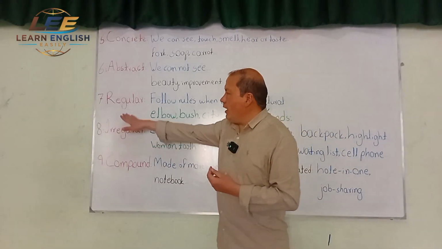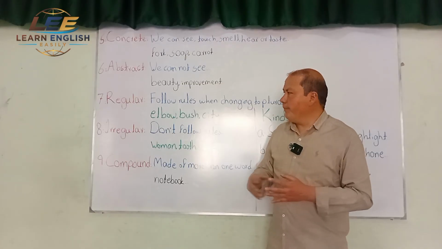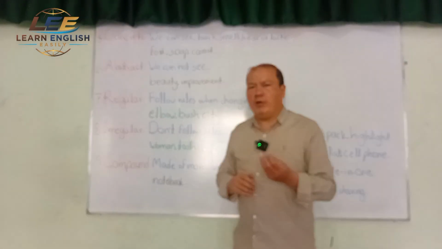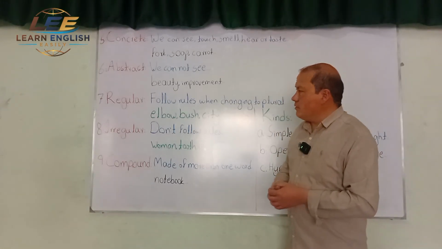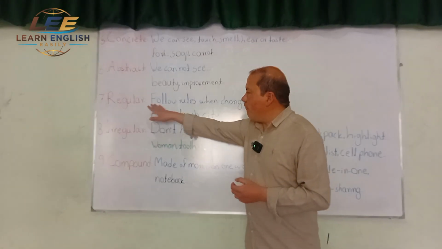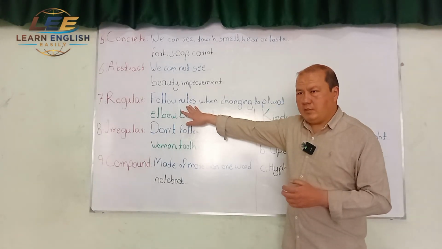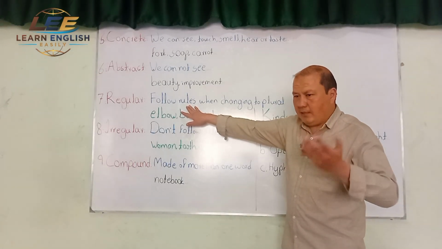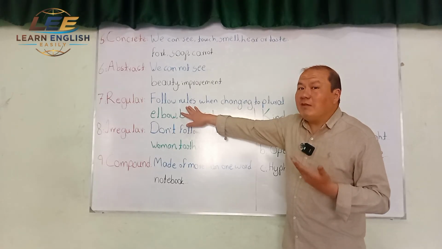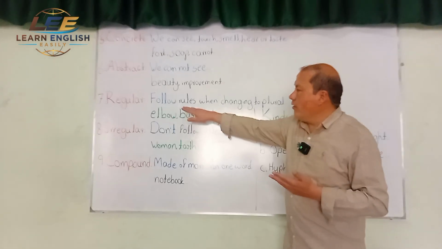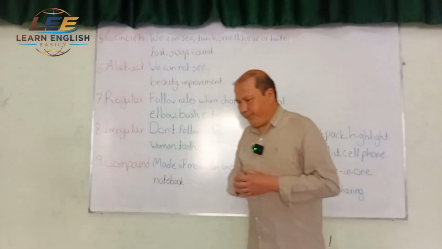Now, let's go to the next pair, which are regular and irregular. So number 7 is regular noun. Regular, I'm sure you know the meaning. So what are regular nouns? They follow rules. About what rules, we'll discuss in next videos. But the question is when they follow these rules. They follow rules when changing to plural. Okay.